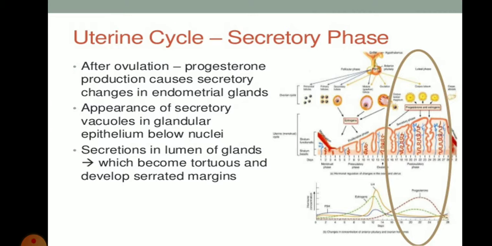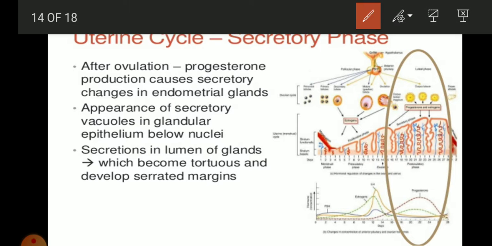Now, looking at the secretory phase of the uterine cycle, after ovulation progesterone production causes secretory changes in the endometrium. So the endometrial glands start to secrete, and if you see this cycle, progesterone is going to be increased.